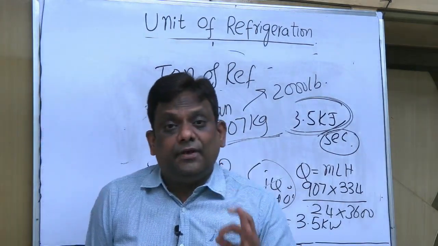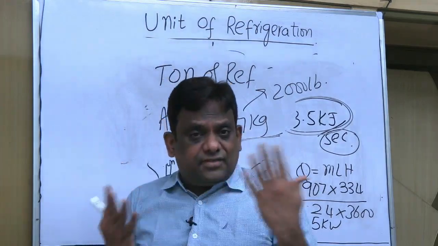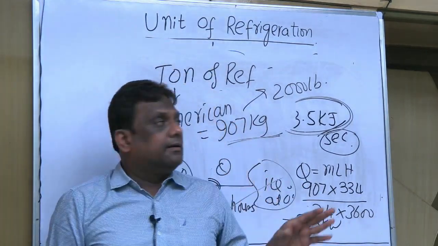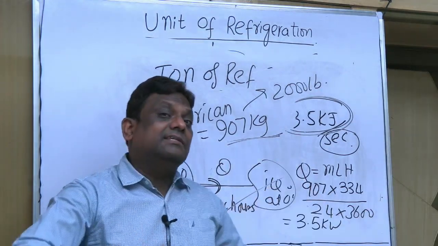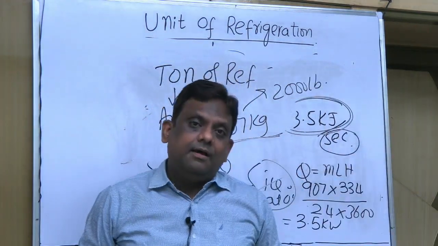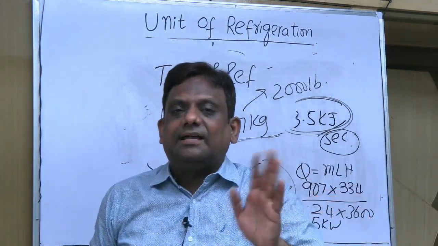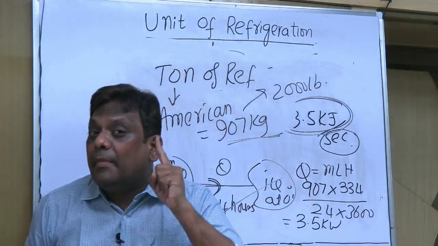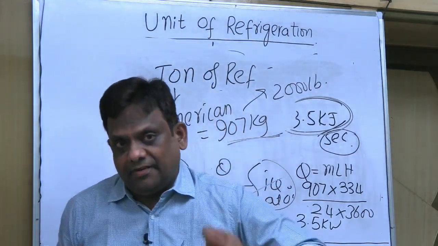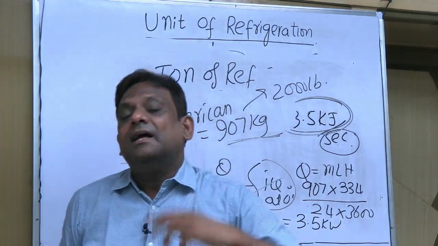Observe carefully. Simple things are always complicated. I have seen in some of the books that they take 1000 kg and get the answer as 3.8, and they say it is rounded off to 3.5. How can you round 3.8 to 3.5, why not 4? So please observe, simple things are always complicated. It is American ton, which is 907. 907 into 334 by 24 hours, that is 24 into 3600, gives the ton of refrigeration.